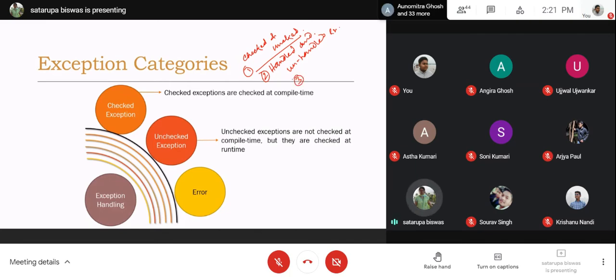And the third category will be: what is the difference between exception and error? So all these have different answers. Do not think that handled and unhandled are the same as checked and unchecked. Checked and unchecked, I was already discussing.